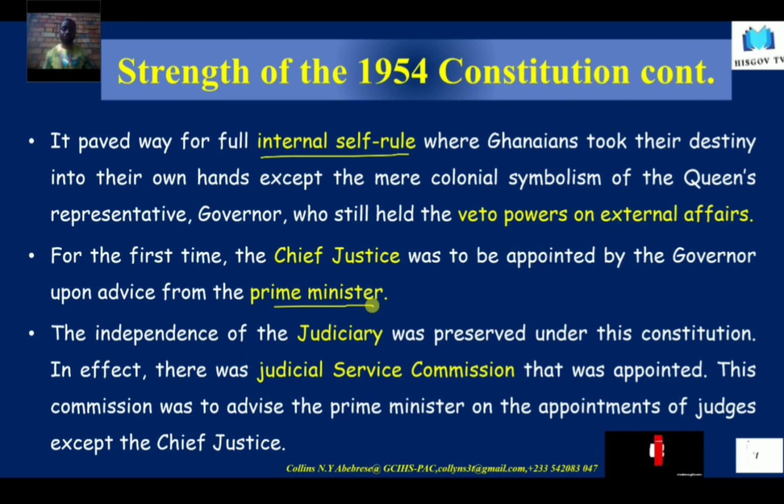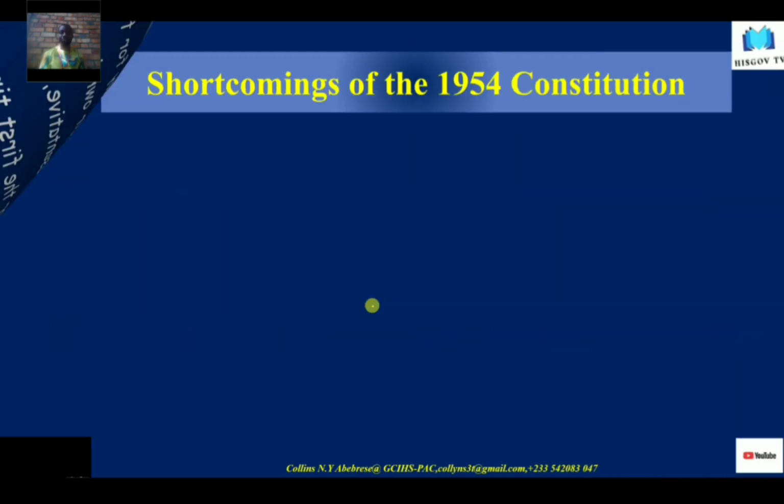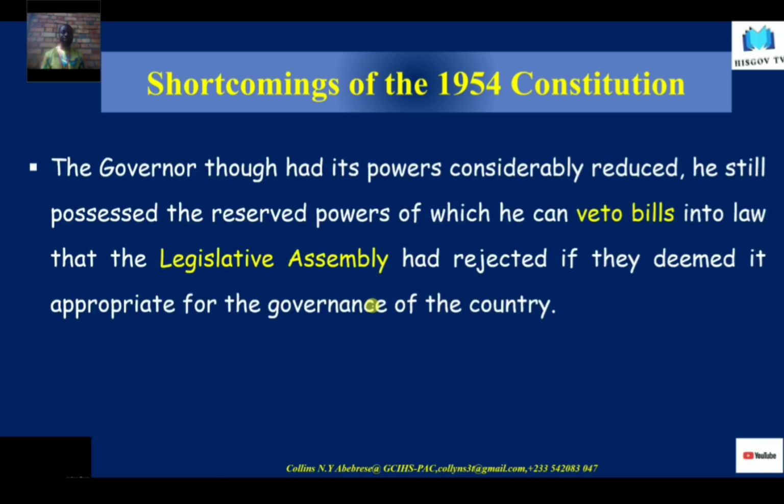Good. So these were some of the strengths of the Constitution.